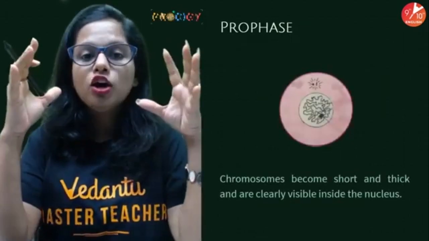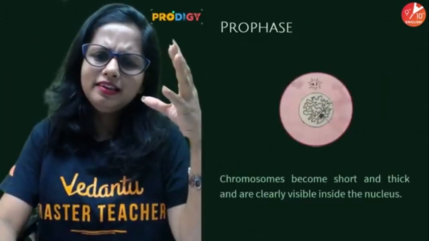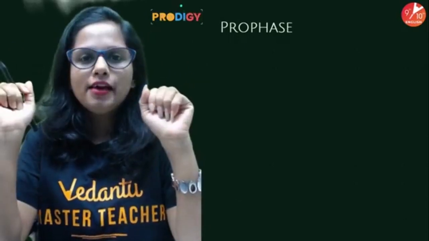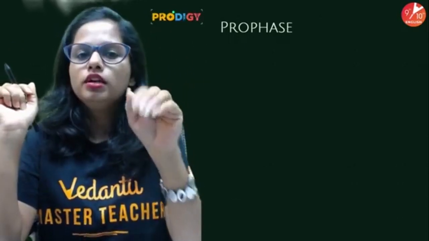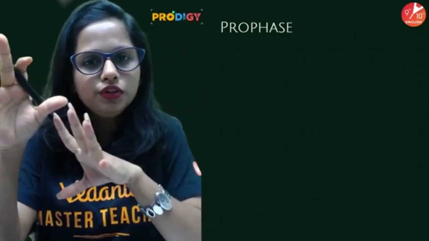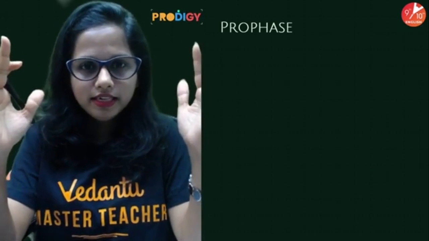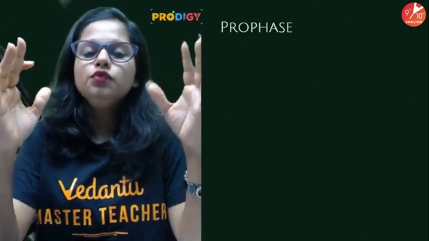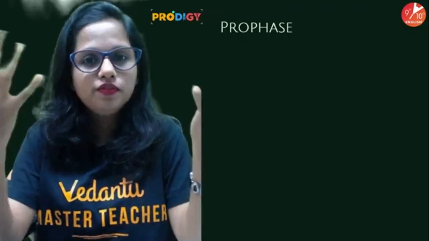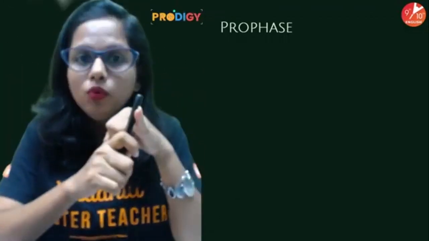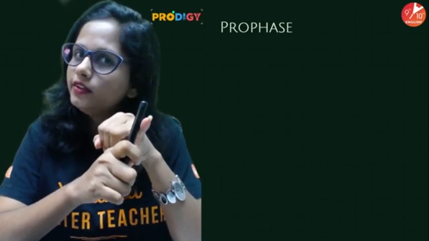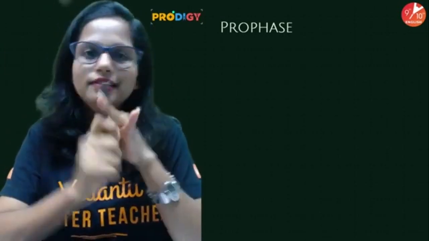Now let's talk about karyokinesis. In karyokinesis there will be changes occurring in 4 structures. Karyokinesis is the division of the nucleus. If the nucleus has to divide, its boundary, the nuclear membrane, has to disappear.